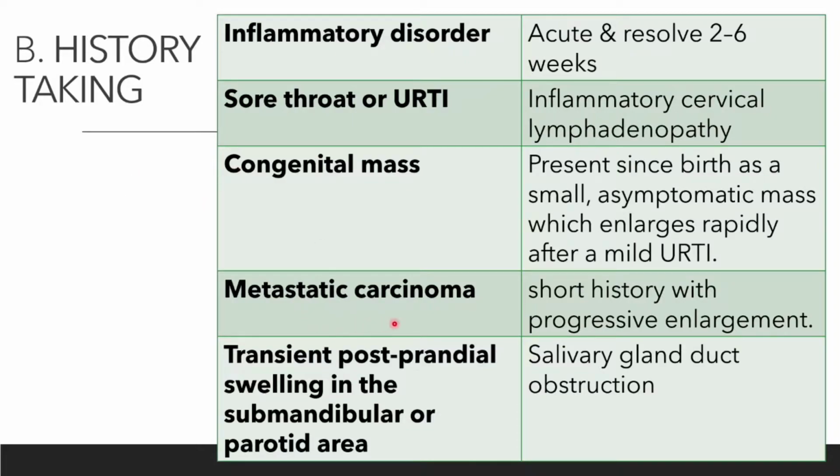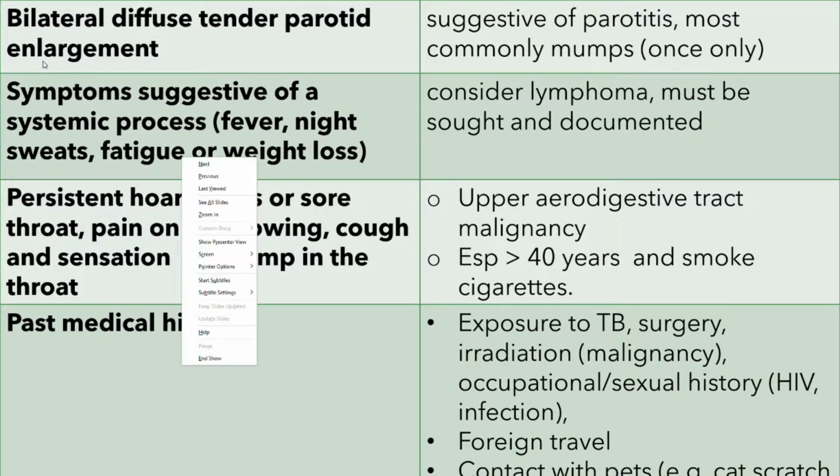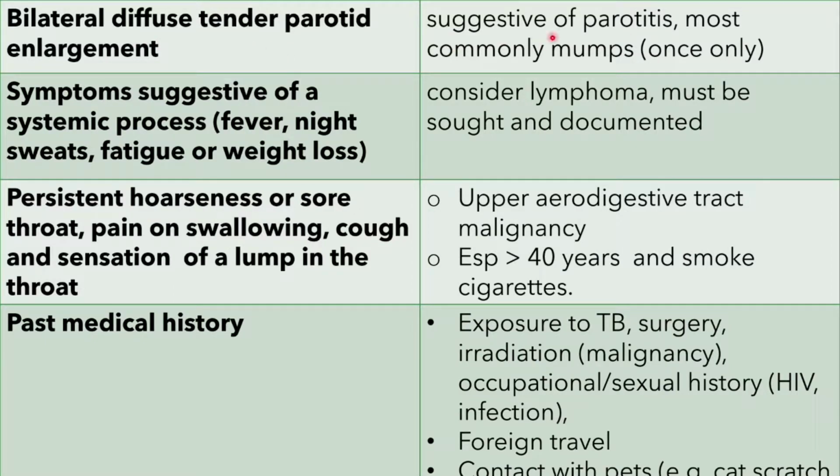Okay, so metastatic carcinoma, they short history with progressive enlargement. Ni usually common 35 years old and above in adult. And then transient postprandial swelling in the submandibular parotid area. Ini salivary duct obstruction. Dia also can be submandibular ataupun parotid abscess lah. So bilateral diffuse tender parotid enlargement ni suggestive of parotitis, more commonly mumps.